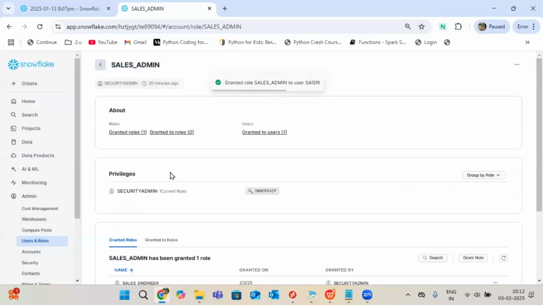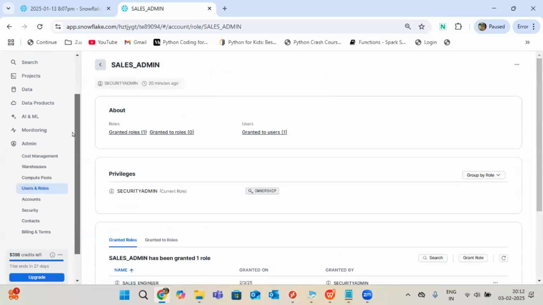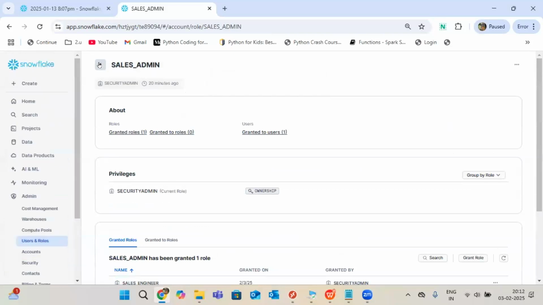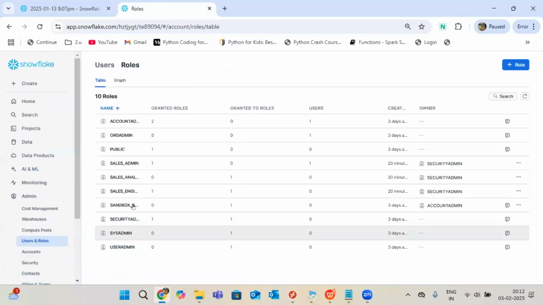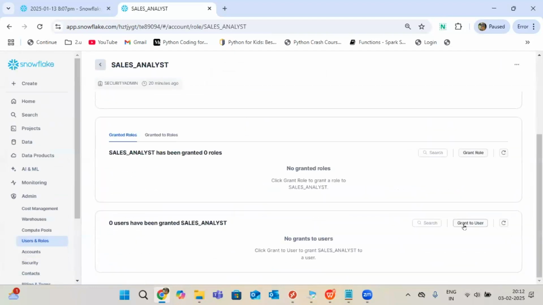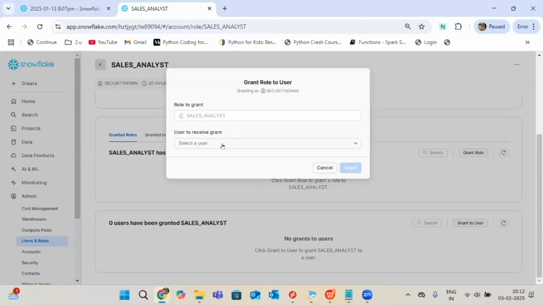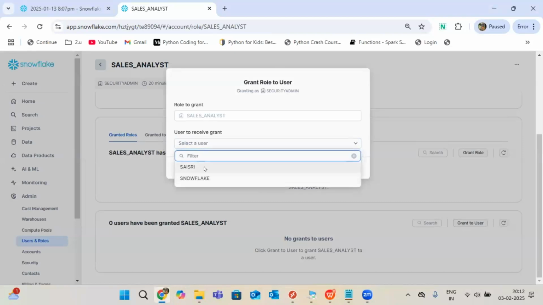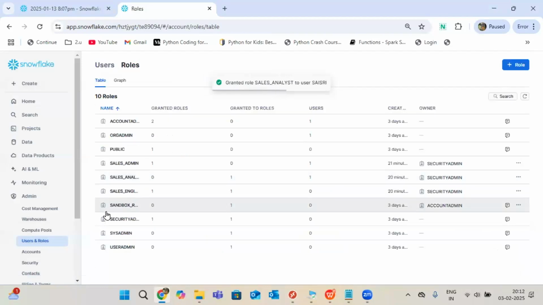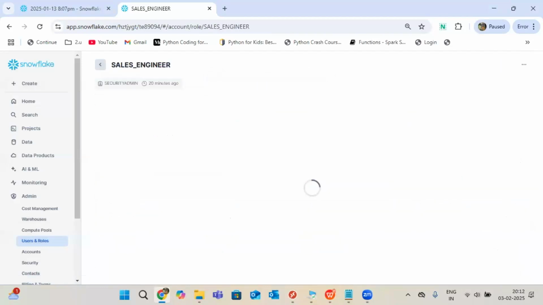In real time you cannot do all this. You should have the access of account admin, security admin, all this. Now I'm in security admin. Security admin is giving access to users. That is important. Okay, analyst also. Here for analyst also I'm giving access, I mean security admin. Okay, here engineer.